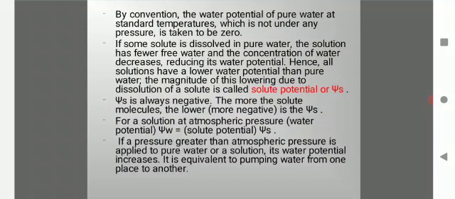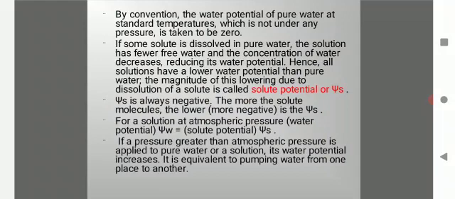Hence, all solutions have a lower water potential than pure water. The magnitude of this lowering due to dissolution of solute is called solute potential. Solute potential is always negative. The more the solute molecules, the lower is the solute potential. For a solution at atmospheric pressure, psi W is equal to psi S, or water potential is equal to solute potential.